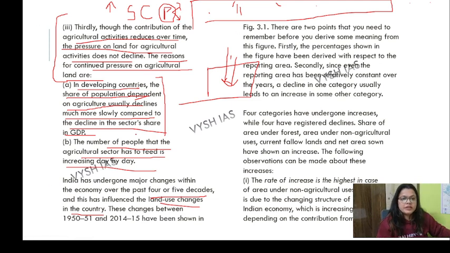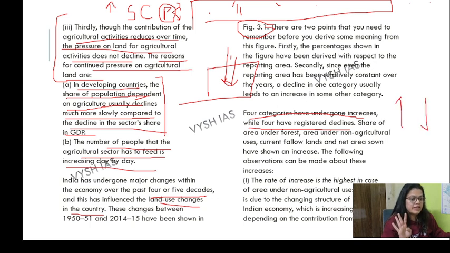With the figures mentioned over here, things will be very clear. So one more thing. We know that 4 categories have undergone an increase and 4 have registered a decline. The share of area under forest, area under non-agriculture use, current fallow land, which has been left for 1 year, and net sown area has increased.